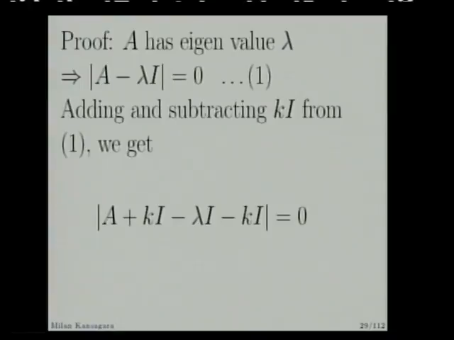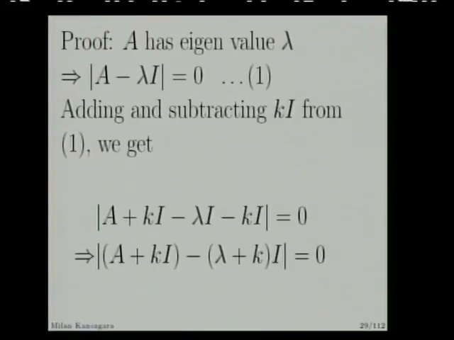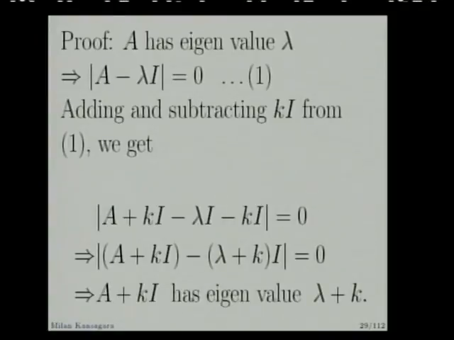A has eigenvalue, say lambda, then by definition the determinant of A minus lambda I is 0. So adding and subtracting kI, what do you get? A plus kI minus lambda I and minus kI. Just adding and subtracting kI, and A plus kI minus, take the minus sign common from the last two terms. So by definition of eigenvalue, A plus kI has eigenvalue lambda plus k.